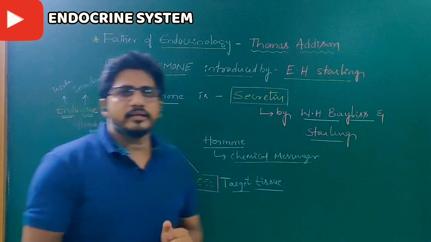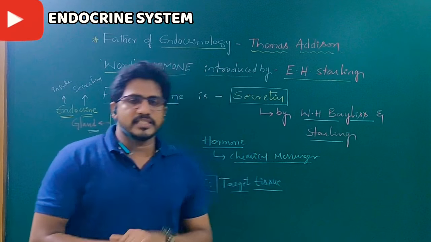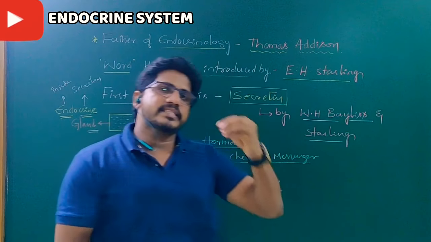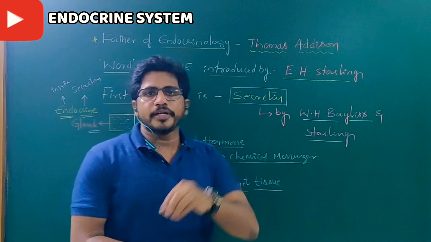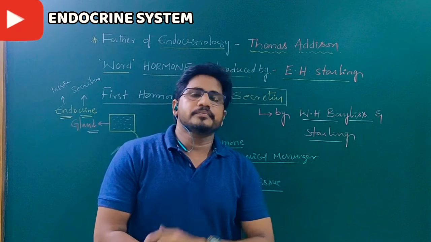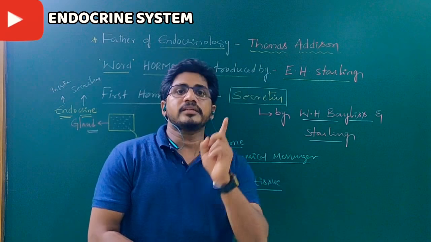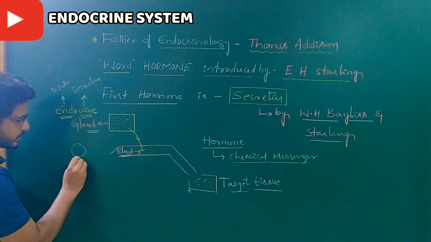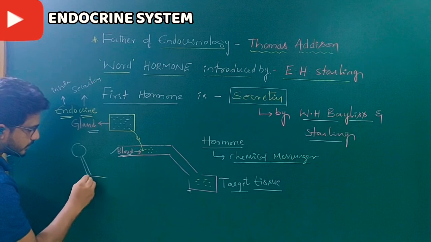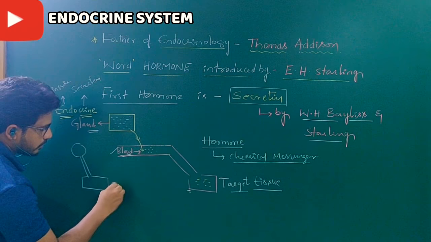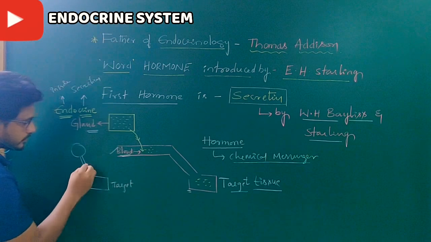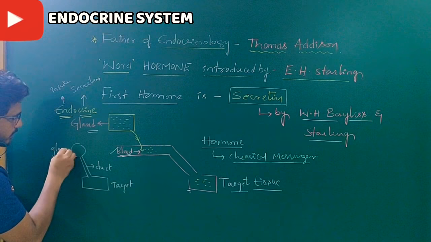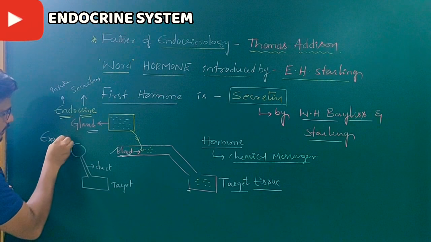But there are so many glands in our digestive system, like the liver, pancreas and some salivary glands. They secrete their chemicals not into the blood but into the extracellular part with the help of ducts. A gland secretes its product into the target through a duct. This is called the target, this is called the duct, and this is called the gland. Which gland? This is an exocrine gland.